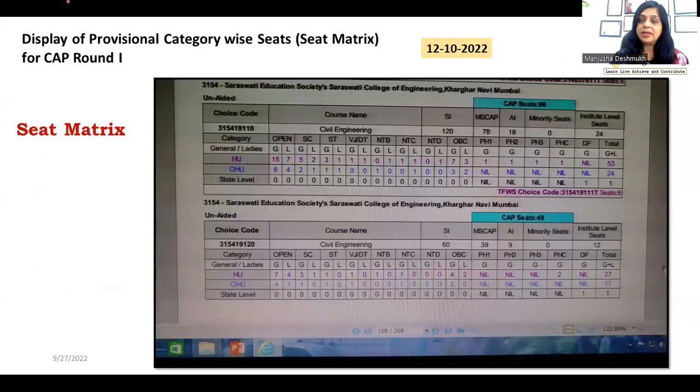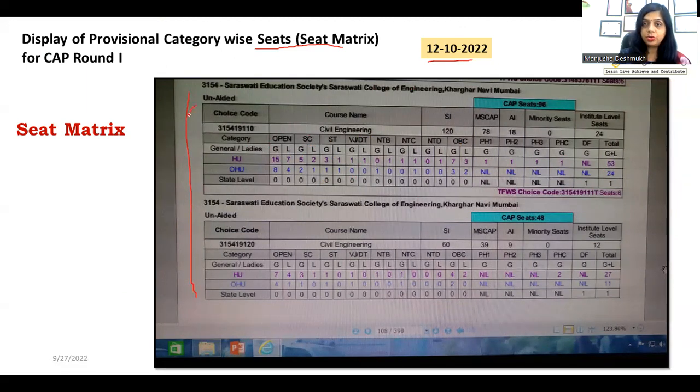Now, the next activity that will happen on 12th of October is display of provisional category wise seat matrix. So the seat matrix appears like this. There you can choose any of the college names, the slot is there, you have to enter the college name and you can check the seat matrix of that college. And there you can check what is the college name, what is the course name, then category wise how many seats are available in that particular college.